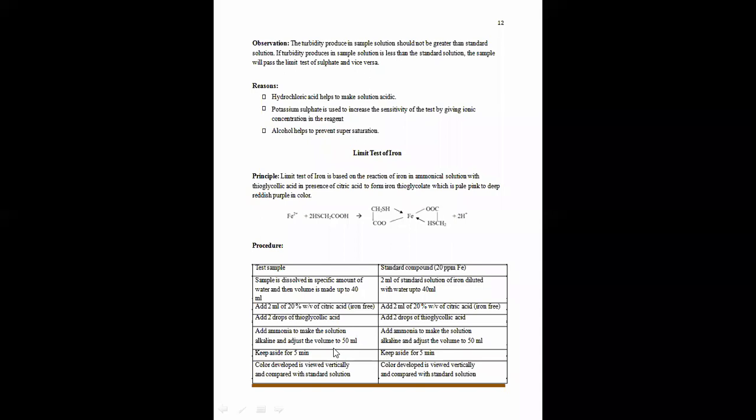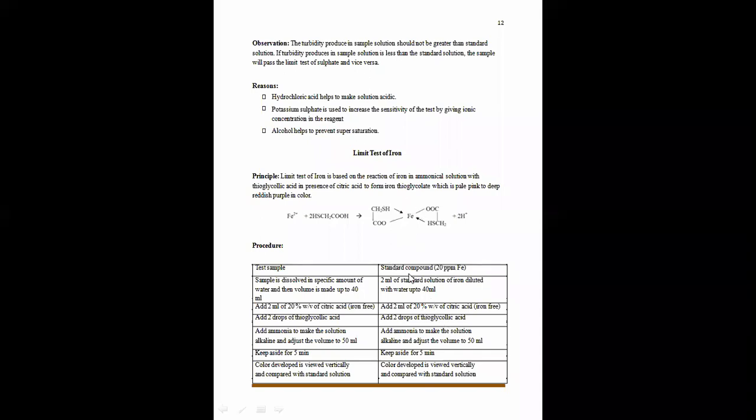See what happens when we add thioglycolic acid: the ferric ions that are there will be converted into ferrous ions to form the complex with the thioglycolic acid.